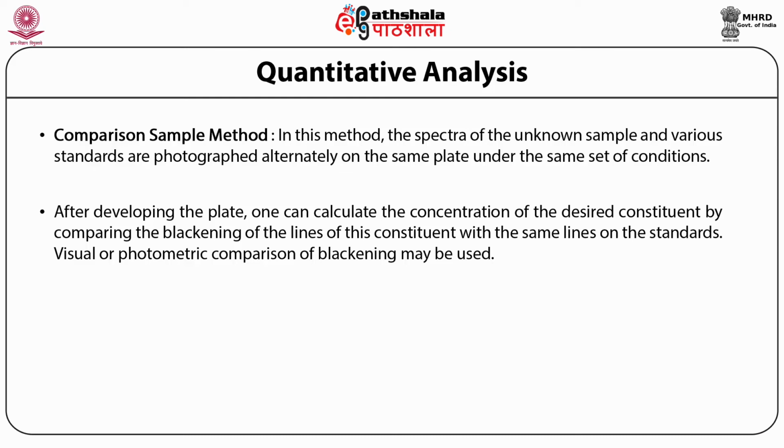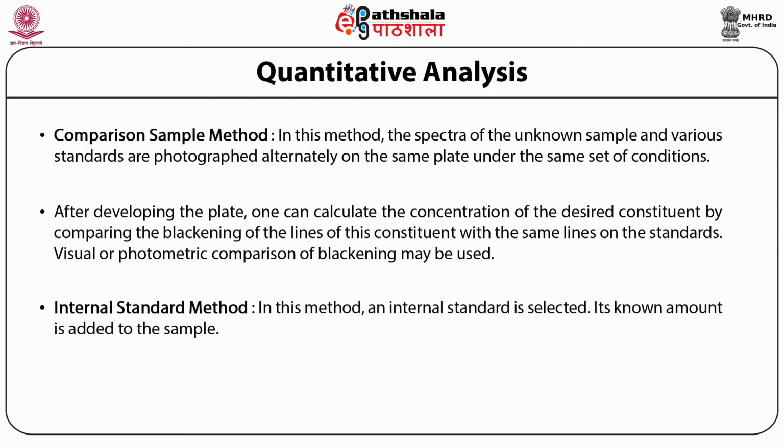The next method is the internal standard method. In this method, an internal standard is selected. Its known amount is added to the sample. It is not essential that the internal standard element should not be present in the original sample, because this would not allow our knowing the total amount present.